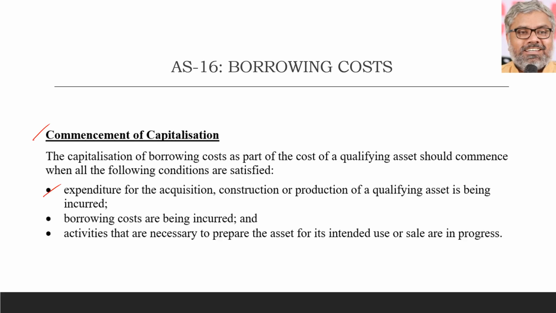First of all, expenditure for the acquisition, construction or production of the qualifying asset is being incurred. It means expenditure on that process has started. Every time, acquisition, construction, production, we are not calling it in full, we are just calling it ACP. So expenditure is incurred for ACP, that has started to be incurred, and not only that, borrowing cost also should be incurred, right? First of all, then only there is capitalization. When there is no borrowing cost, what will you capitalize? So borrowing cost should be incurred.